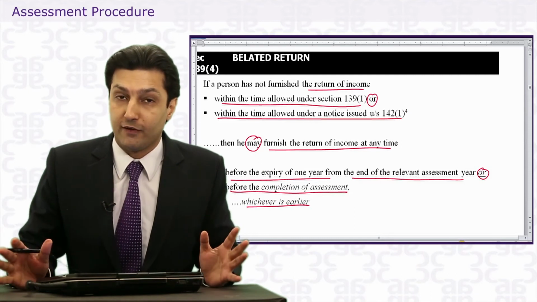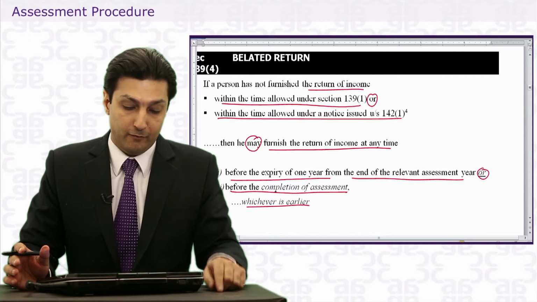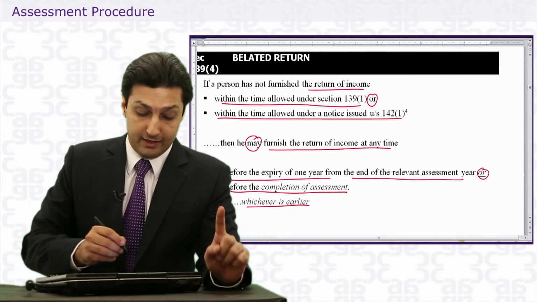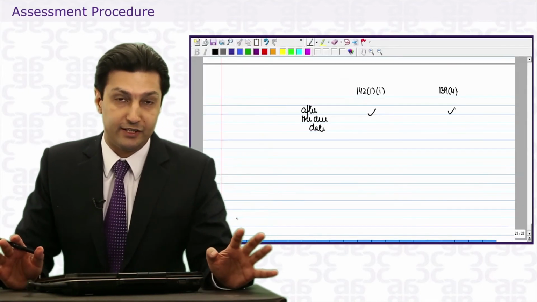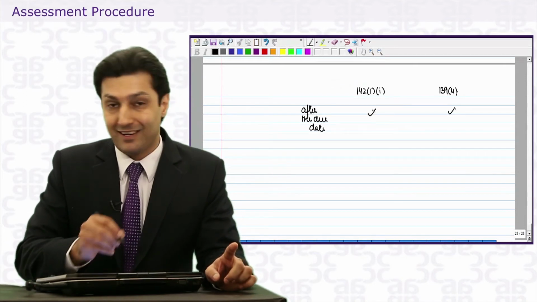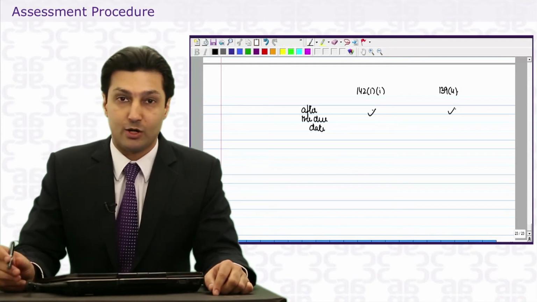If a person has not furnished a return within the time allowed under 139.1 or within the time allowed for a notice under 142.1, then the return filed is a belated return. Therefore, by this very definition, a return under 142.11 is not a belated return. It is after the due date, yes, but it is not a belated return.